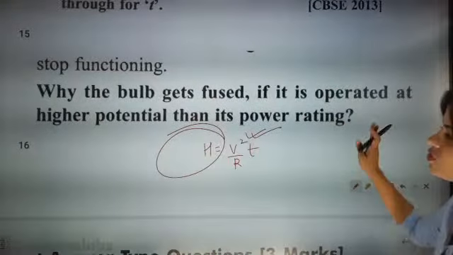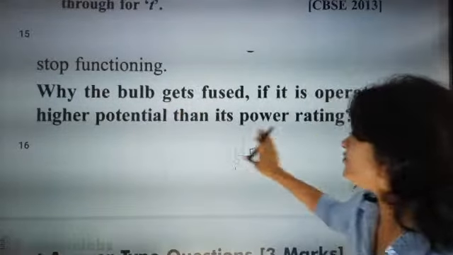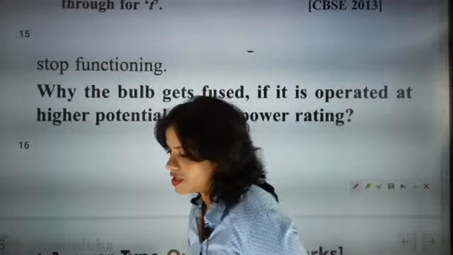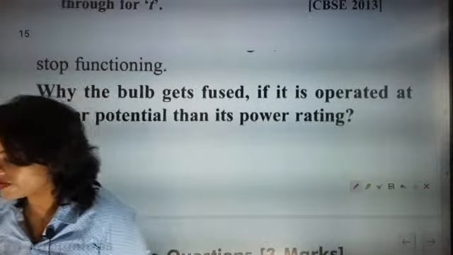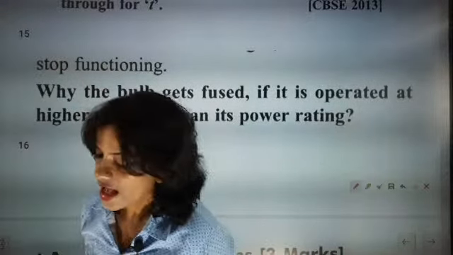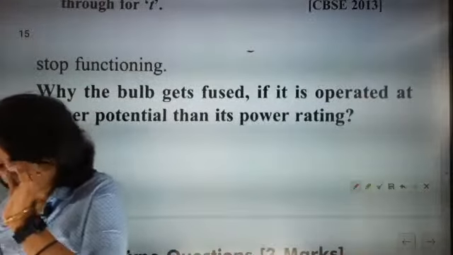So H is equal to V square by R times T. So V is directly proportional to P. So higher potential gives higher power than its capacity, resulting in the bulb being fused. Absolutely correct, Sudarshan. Nailed the point.